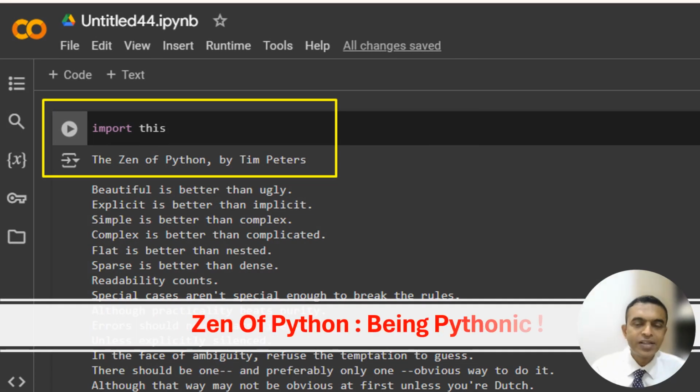Now there is something called the Zen of Python. What is Zen of Python? Being Pythonic. That means there is always a grace and style when you do programming in Python, right? So go to Colab and write this. Here you see import this. You write the command import space this, and what will come is called the Zen of Python by Tim Peters. What is Zen of Python?